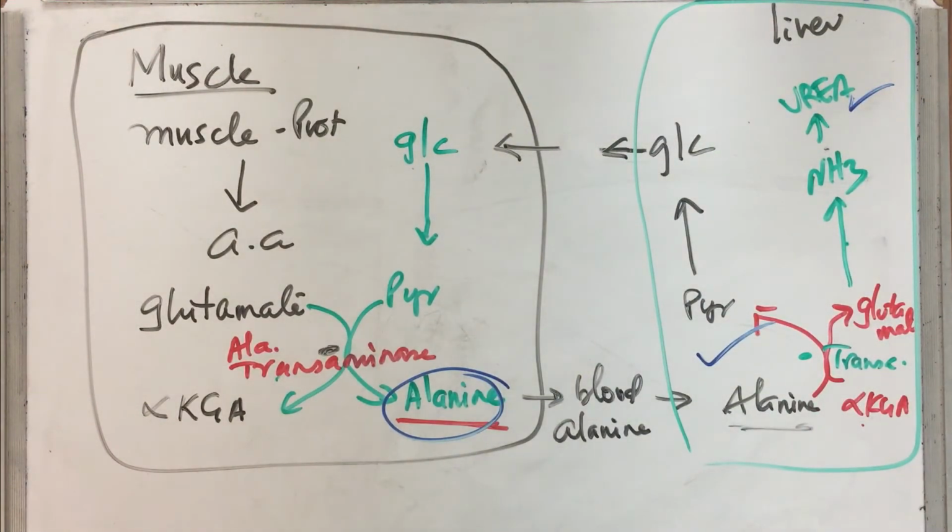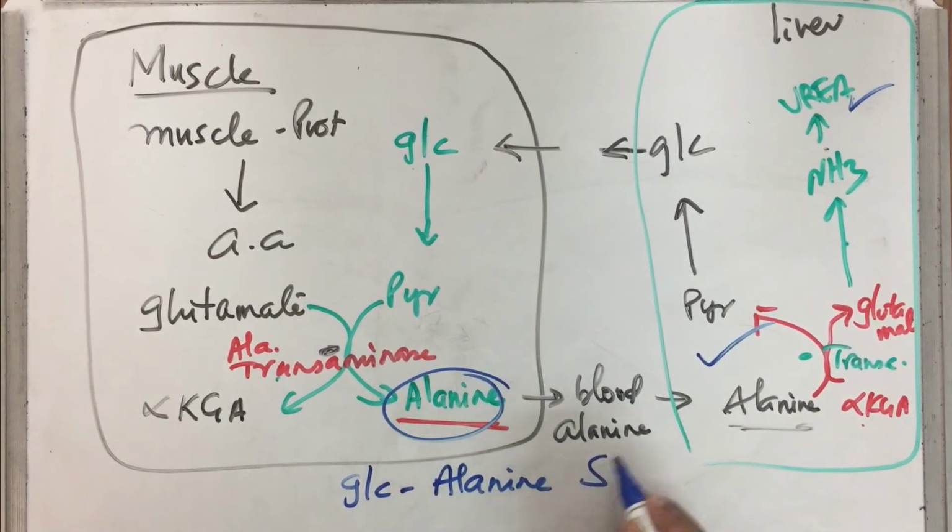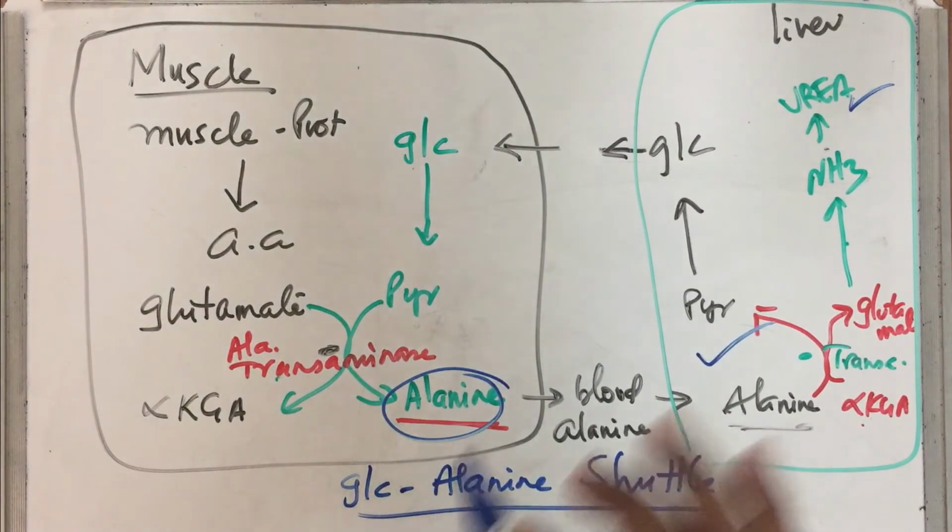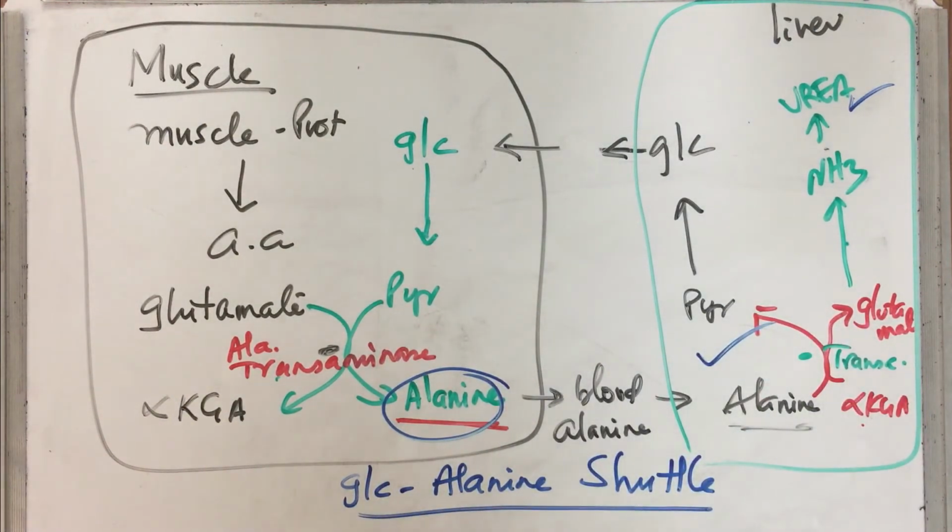This is an inter-organ arrangement, first of all for transportation of ammonia, and secondly for making precursor molecule available for gluconeogenesis. This cycle is very popularly called the glucose alanine shuttle. You are expected to draw the structures of each of these molecules. Due to lack of space, I have not drawn it. So we have learned just now how to make the precursor molecules available for gluconeogenesis.